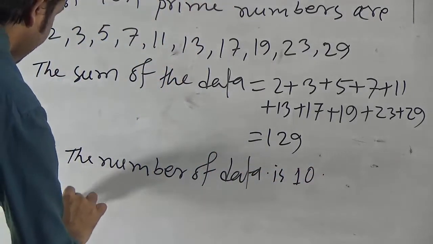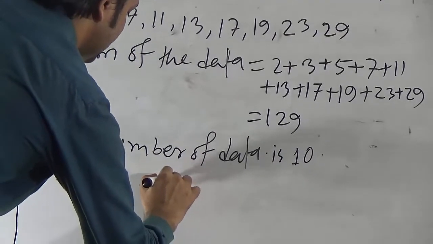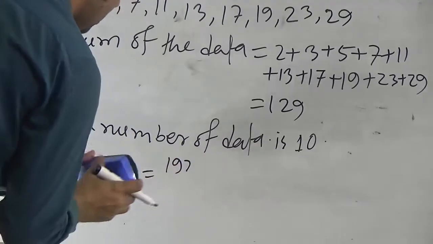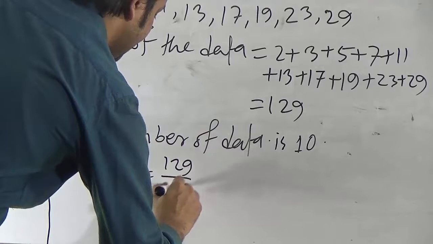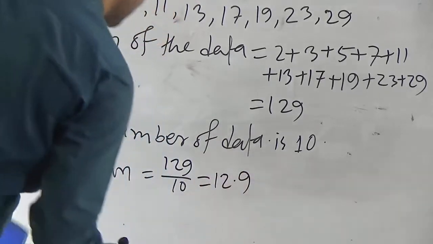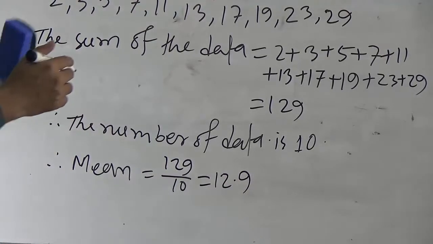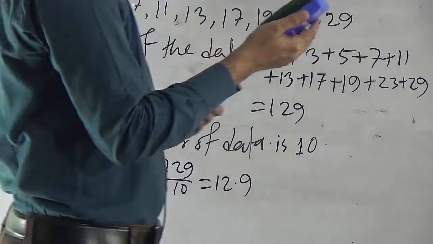Therefore, mean equal to 129 divided by 10. It means that 12.9. This is our required answer for A. Now I solve question B. Find the mean of the given data.